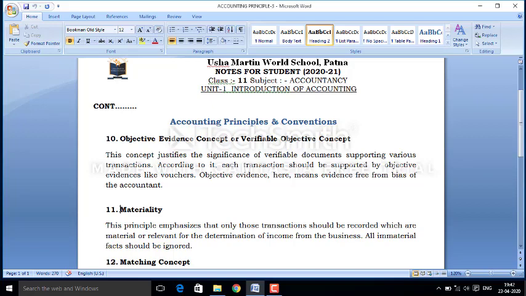So while maintaining the books of accounts and at the time of preparing financial statements, the accountant should record only those transactions which are material, which means necessary and mandatory for determining the profit or loss of the business. Those transactions which will not help or contribute in determining profit or loss of the business should not be recorded in the books of accounts. So this is the materiality concept.